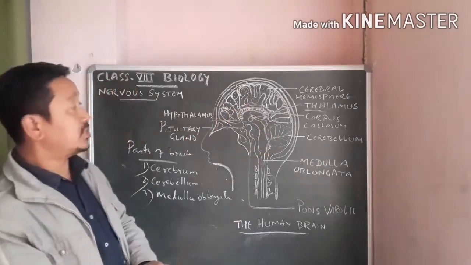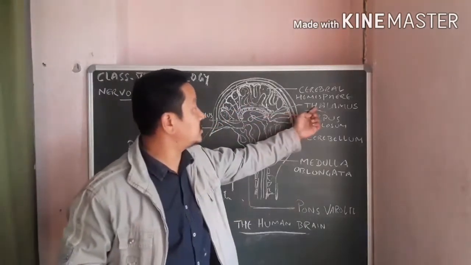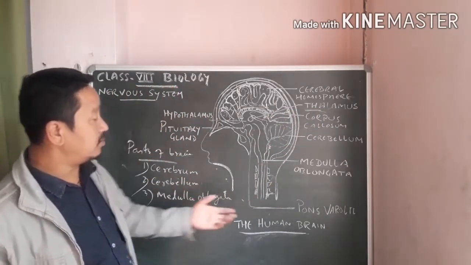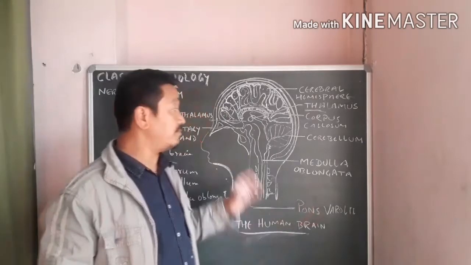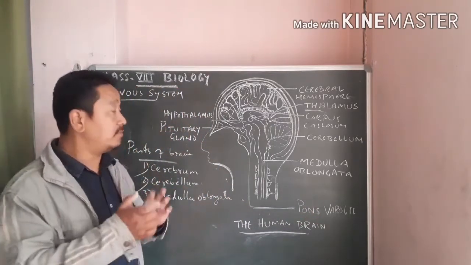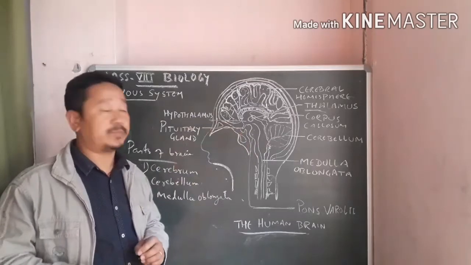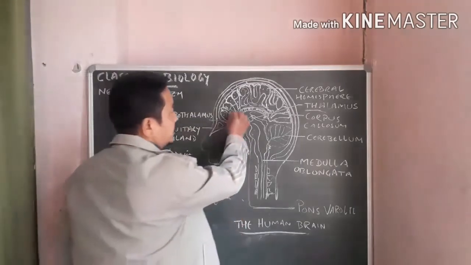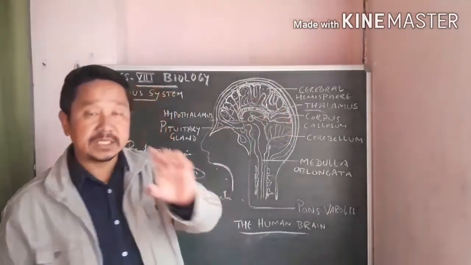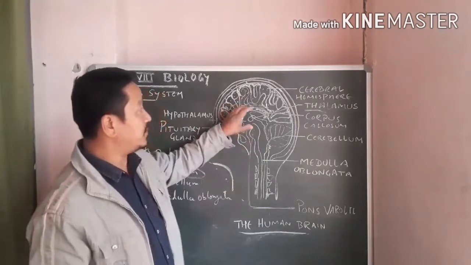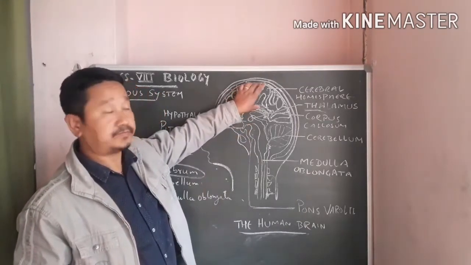Besides this, you find the thalamus, the hypothalamus, pituitary gland, pons varolii are also there, but mainly these 3 parts are the parts of the brain. So first let us talk about cerebrum. See, this is your cerebrum, the largest part of the brain.